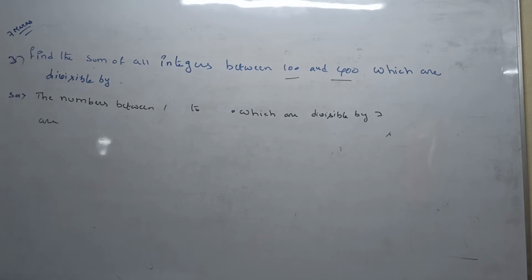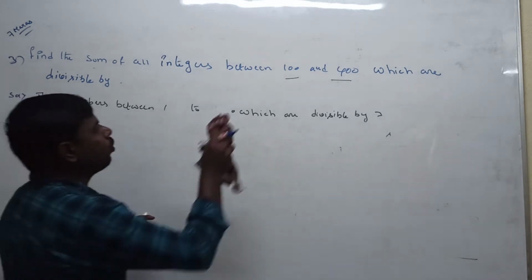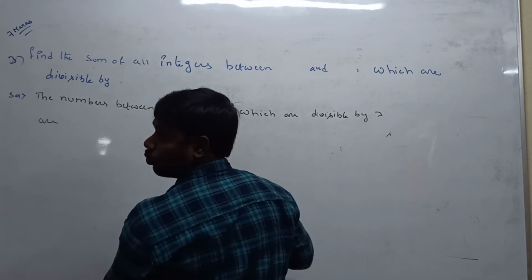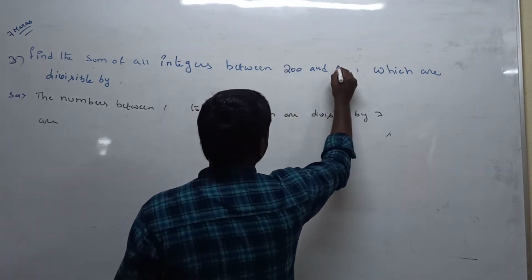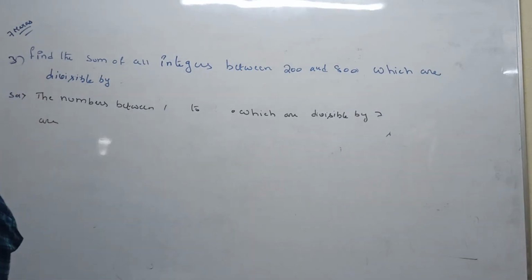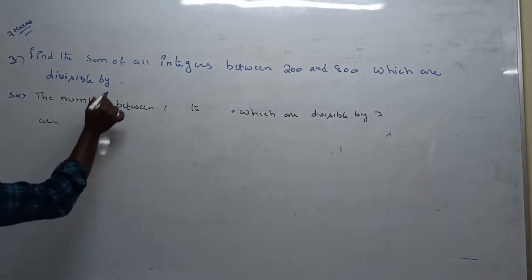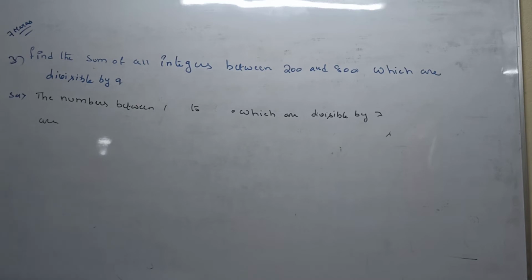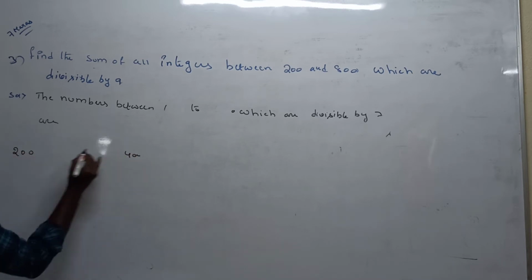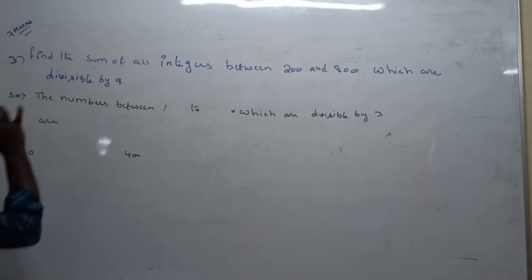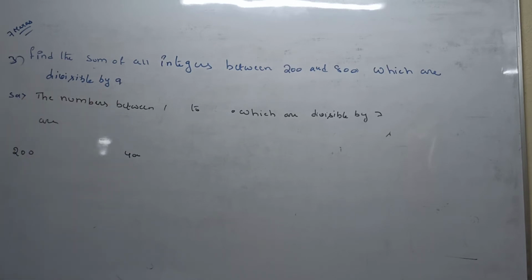Find the sum of integers between 200 and 800 which are divisible by 9. Here also it is clear: they have given that we take the in-between elements. Between 200 and 800, how many elements are divisible by 9? First of all, you should write the sequence.